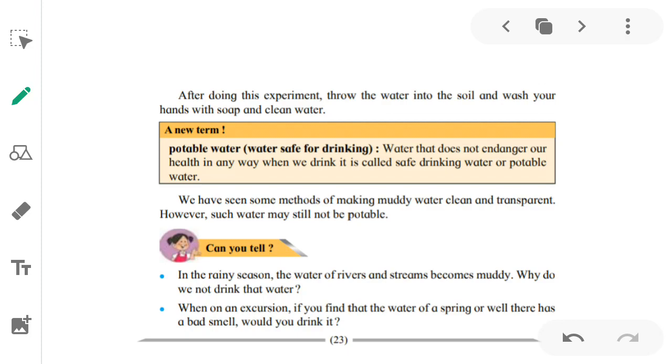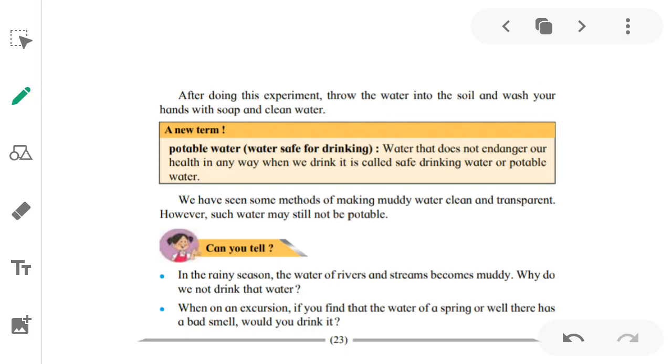So water that does not endanger our health, which does not harm our health in any way when we drink it, is called safe drinking water or potable water. Water which is purified and filtered and which does not have any effect on our health, when we drink it, is safe for drinking. That water is called potable water.